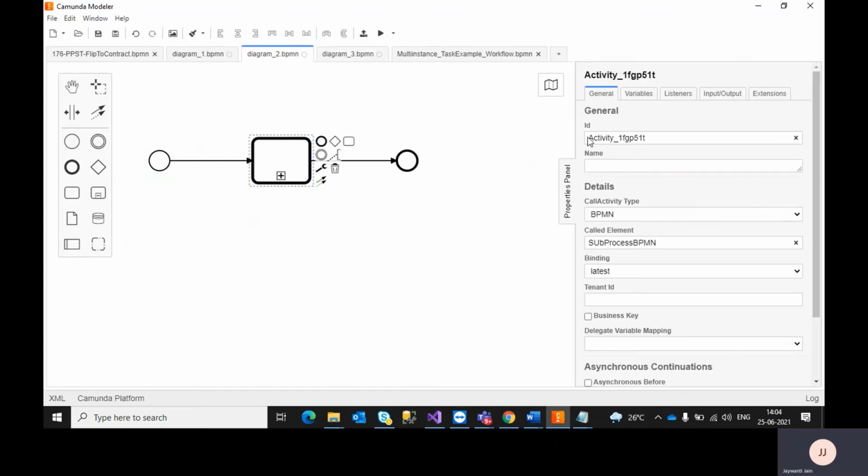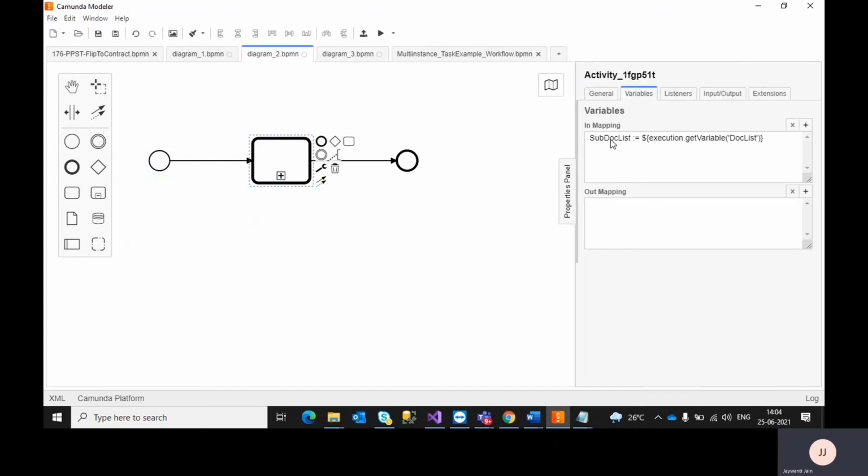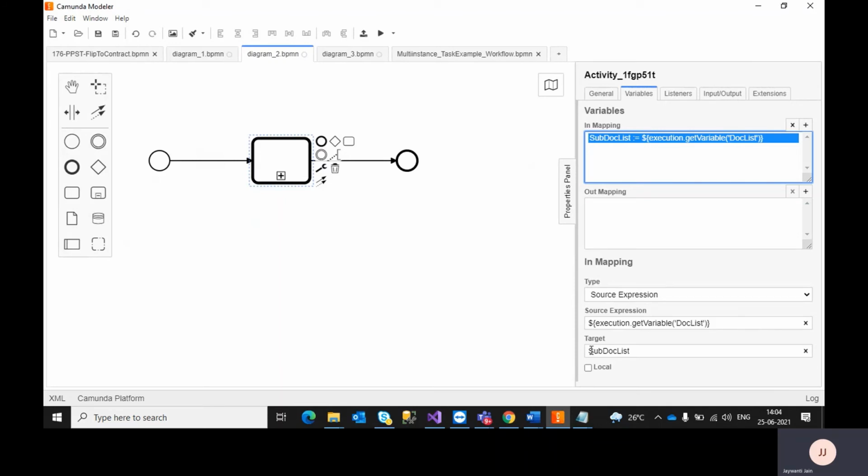I have created a different name here, subdoclist, so it won't override the parent variable. If you do some operations in the child process, it will not update that variable of the parent process, because we are creating a new one. I hope I am clear on this.